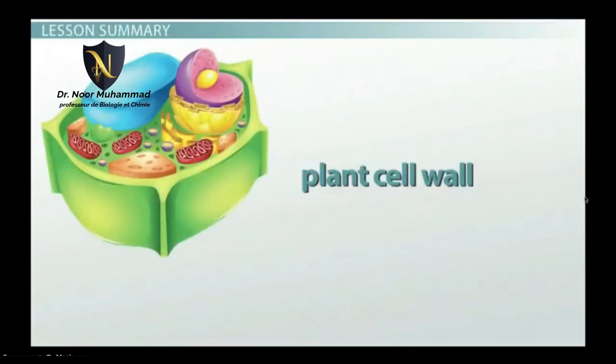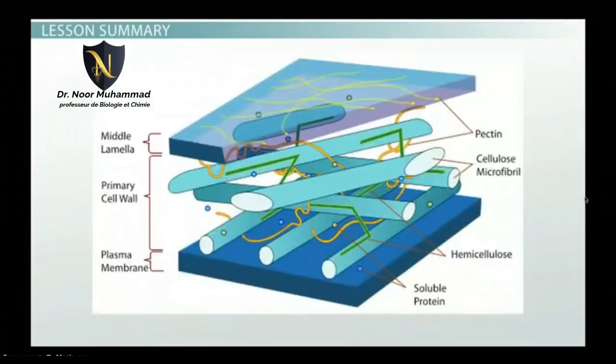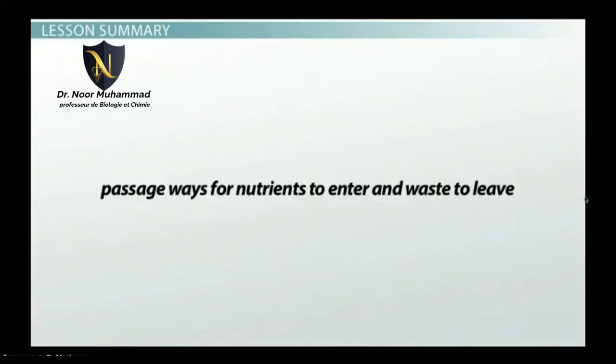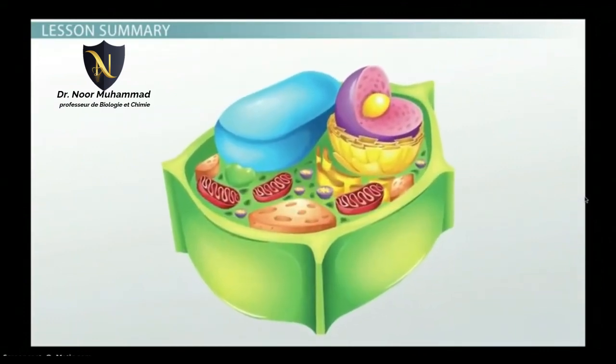A plant cell wall is constructed around the outside of the cell to give plants a strong and protective outer layer. The cell wall can be divided into 3 layers, each of which is made for strength and protection. These layers and their compositions not only protect the cell, but allow for the cell to function. The 3 layers are the middle lamella, the primary wall, and the secondary wall. There are passageways for nutrients to enter and waste to leave. The plant cell wall is unique to plants and plays many vital roles in making plants what they are.